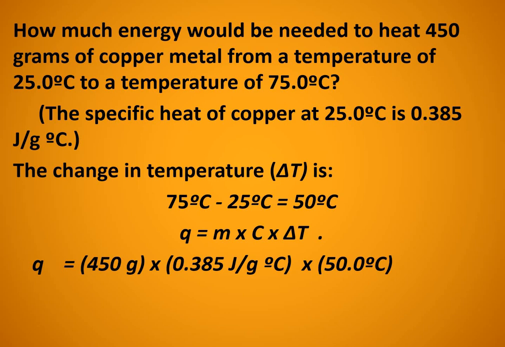So 450 gram is the mass, specific heat capacity value is 0.385 joule per gram degree Celsius, and temperature difference is 50 degrees Celsius. If you substitute, you will get 8700 joule. Okay, is it clear?